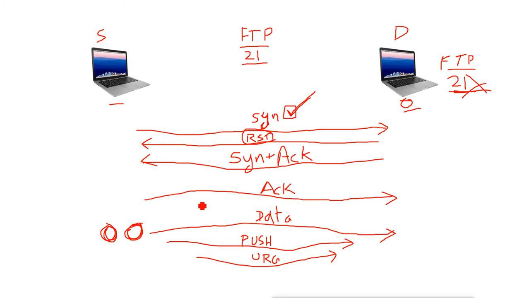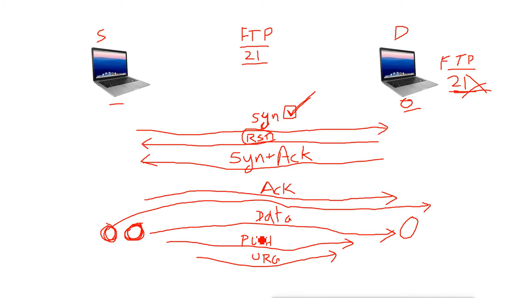So what will the source machine do? It will send the urgent flag in between, while the data is going on. Urgent flag means please stop the processing of this data, whatever you are doing, and first process the data I am sending after the urgent flag. That means whatever data comes after the urgent flag will be processed first. It is done only when important or higher priority data comes along with the ongoing data, then it will be processed first with the urgent flag.